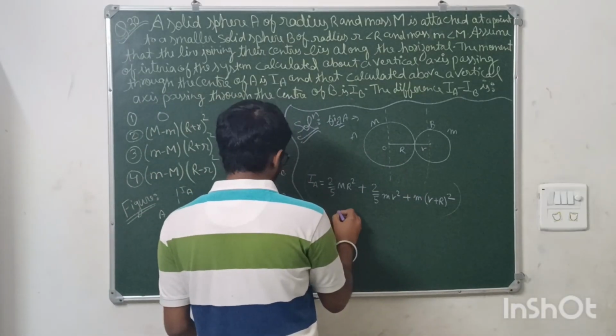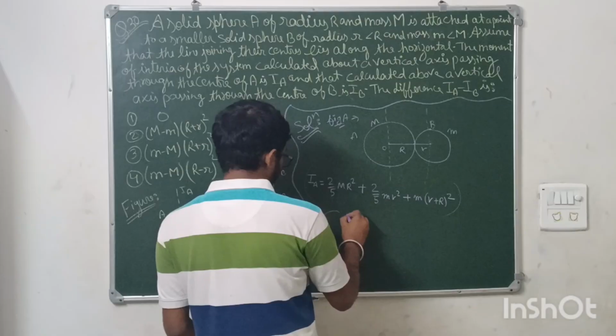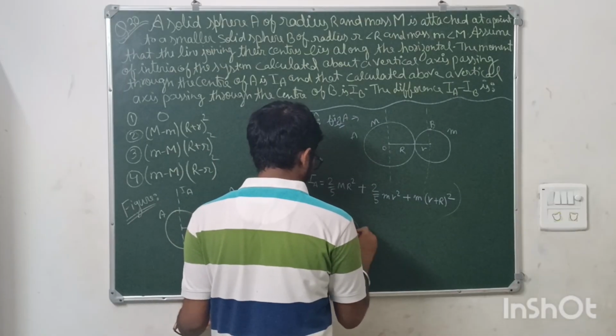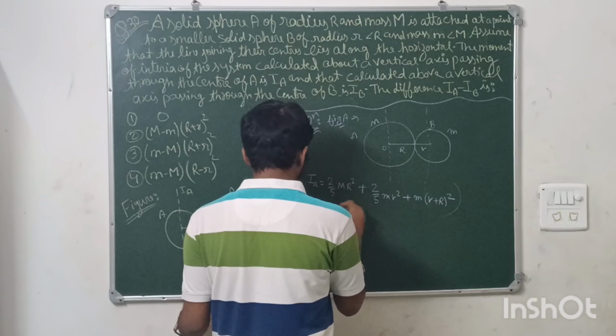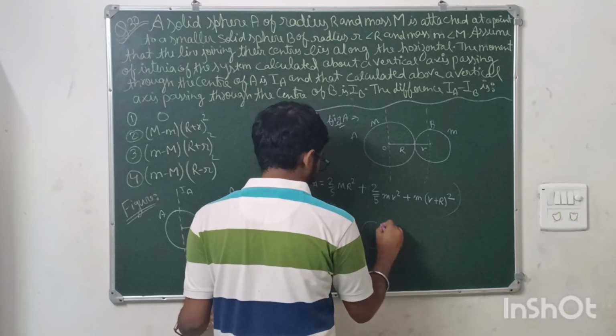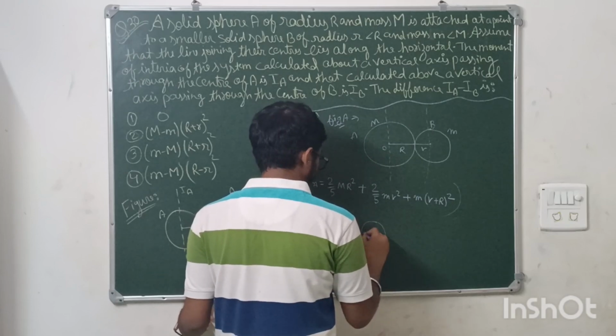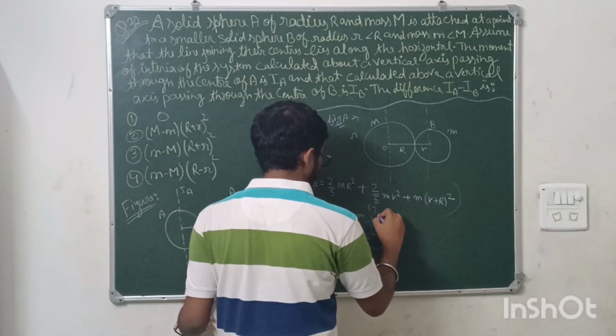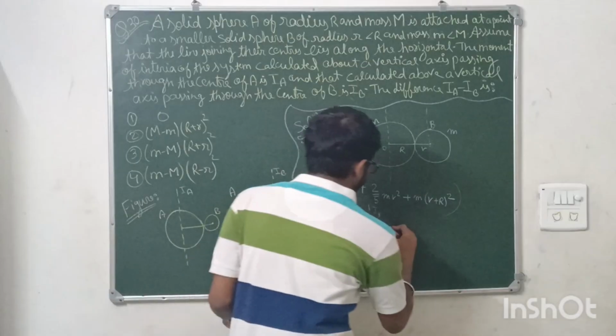Now for the figure B, you can see this is the bigger sphere of radius capital R and mass capital M, and this is the smaller sphere of radius small r and mass small m, and we need to tell about this axis, IB. So you will be writing IB like this.